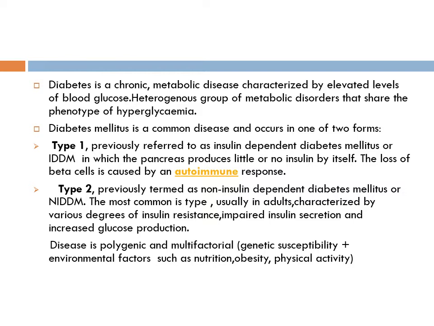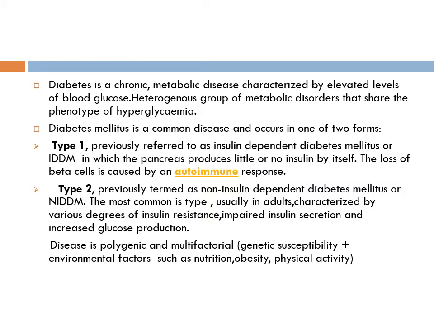Diabetes is of two types. Type 1, which previously was called insulin dependent, is characterized by an autoimmune disease where the insulin is not secreted. There are autoantibodies against the beta cells of Langerhans. So there is absolutely no secretion of insulin in this, and the patient depends lifelong on external insulin for treatment.